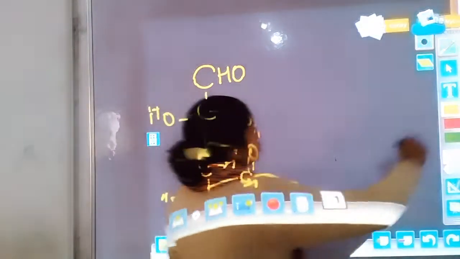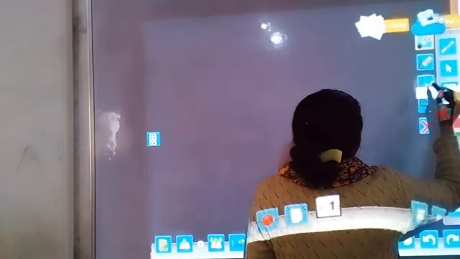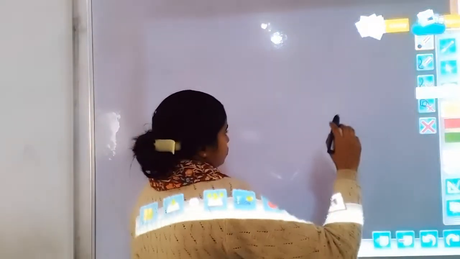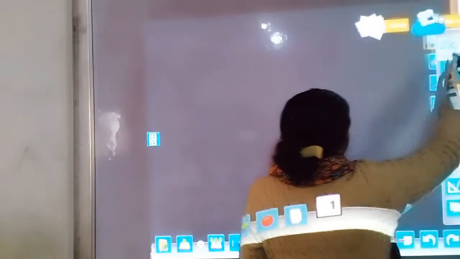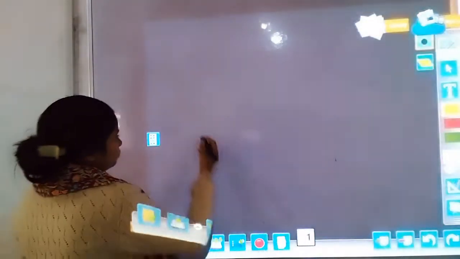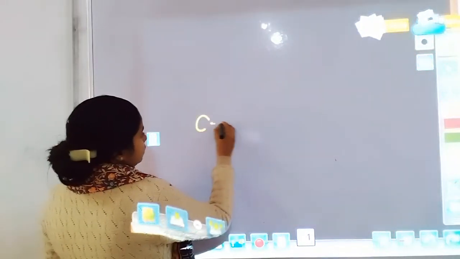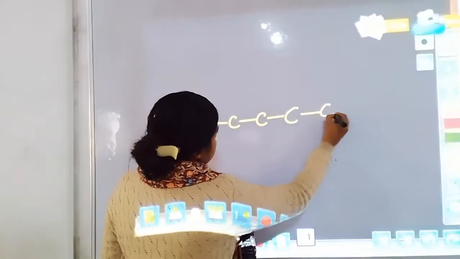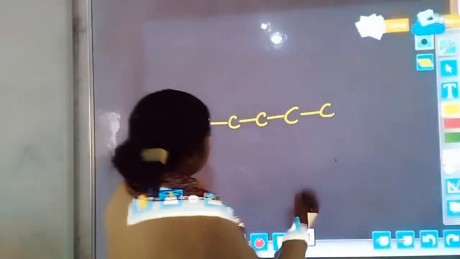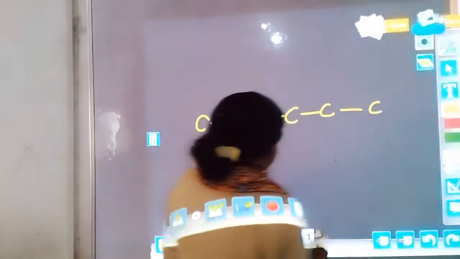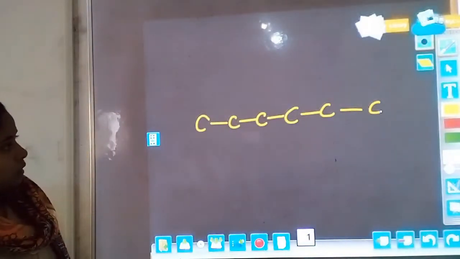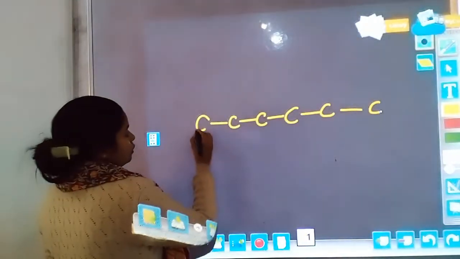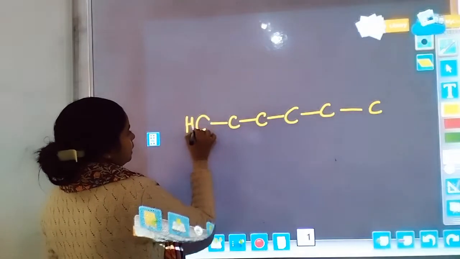Actually, we are going to make a proper diagram. Now, here is carbon, carbon, carbon, carbon. 6 carbons are present in a glucose molecule. The first carbon consists of the aldehyde group.